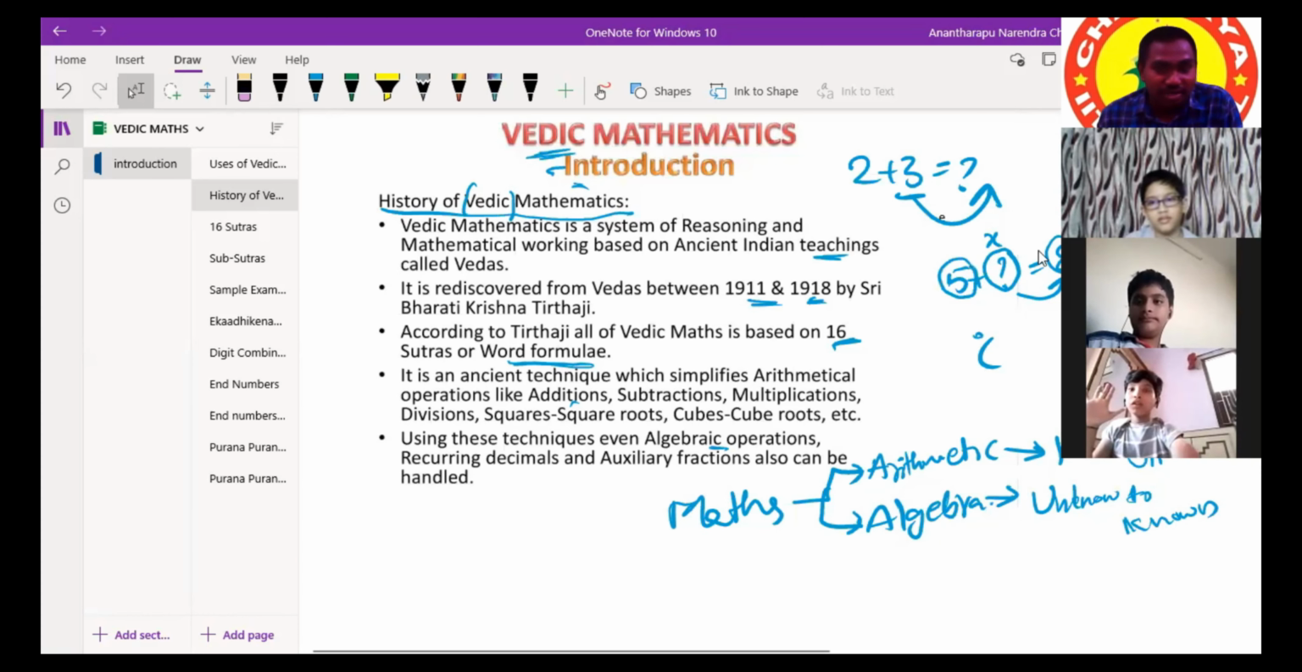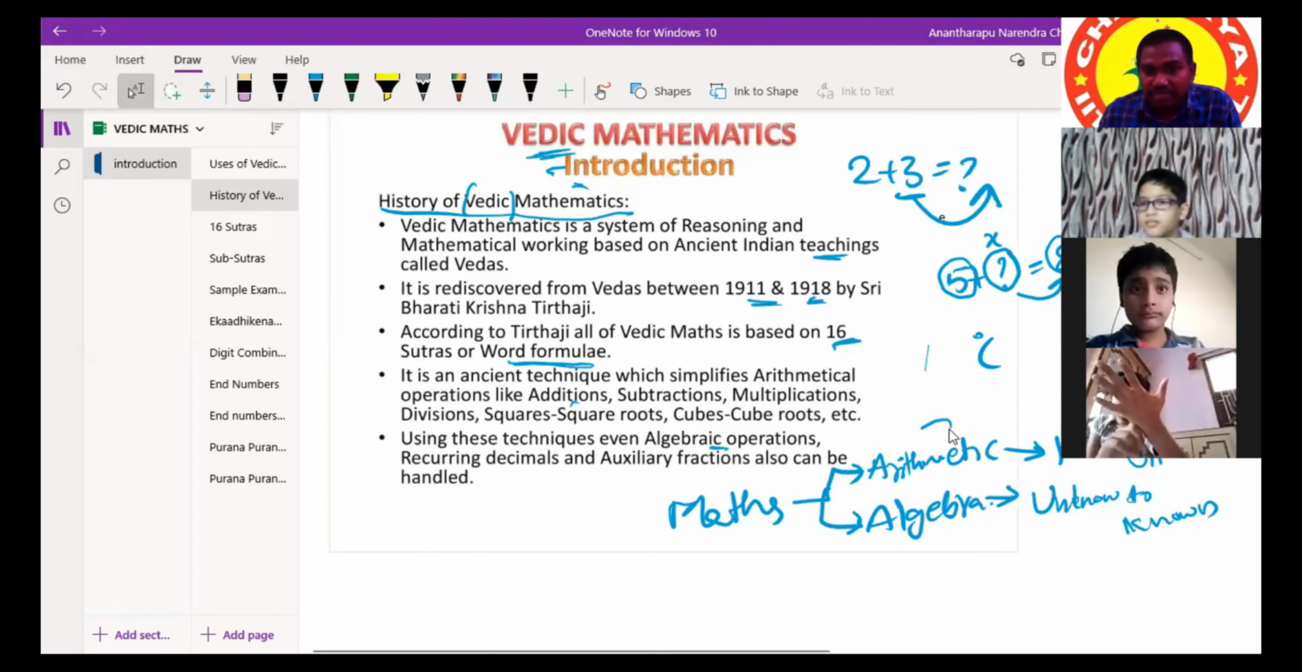When it goes to the right side, it becomes negative: x is equal to 8 minus 5, which is 3. That type of question, yes. Vedic maths techniques are useful for both these arithmetic operations as well as algebraic operations.